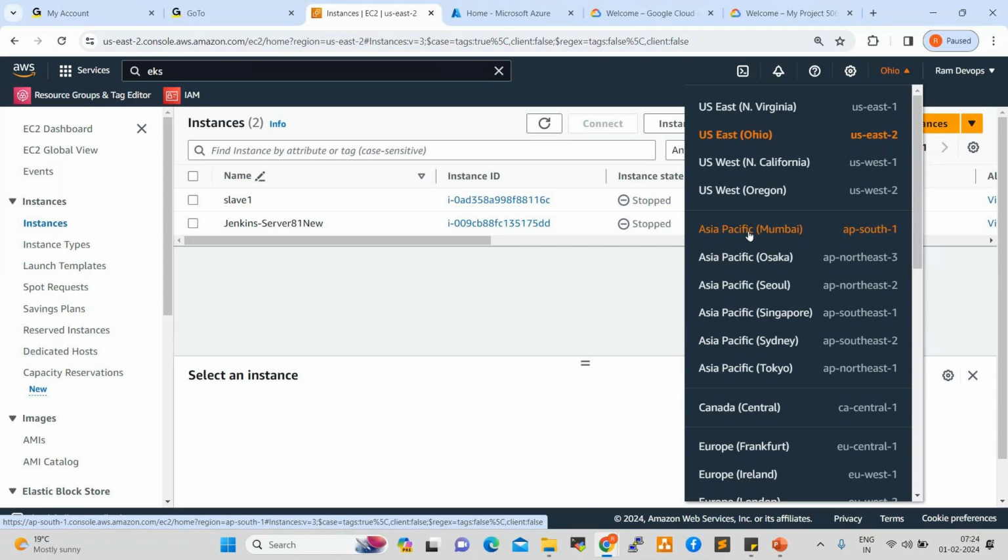A few weeks back, or maybe one month back, the Chennai availability zone was down. This is the second time the Chennai data center was down. By that time, the data was accessed from Hyderabad. Even if a region is down, the data will be accessible from another region. The North California data center was also down a few months back, and by that time it was accessed from North Virginia.